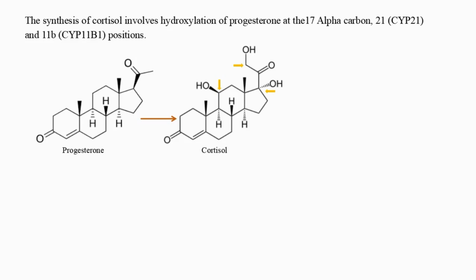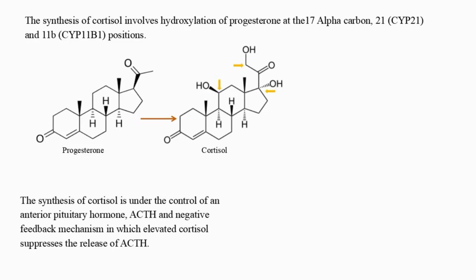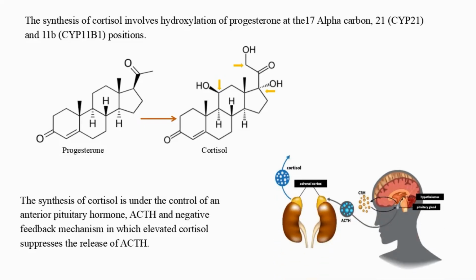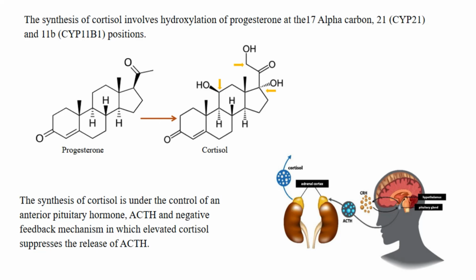The synthesis of cortisol is under the control of the anterior pituitary hormone ACTH, and a negative feedback mechanism in which elevated cortisol suppresses the release of ACTH.